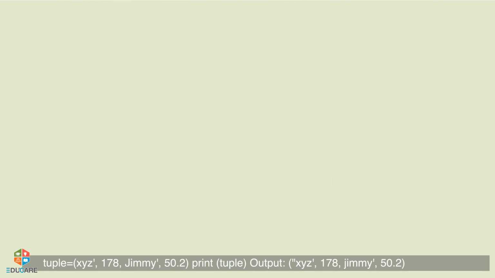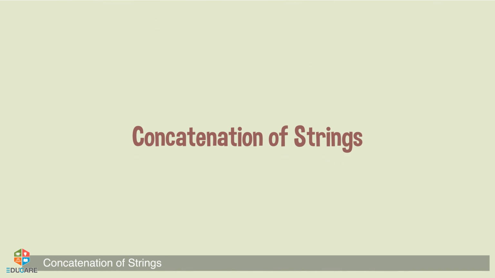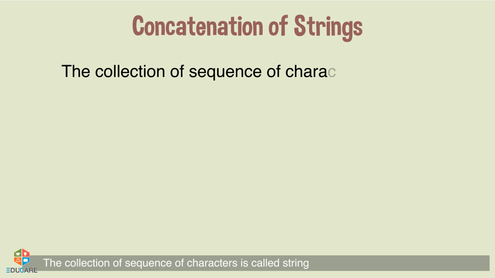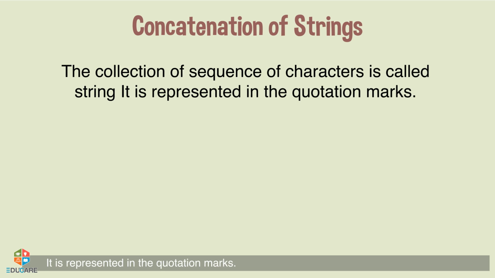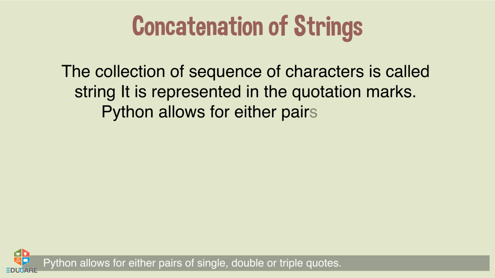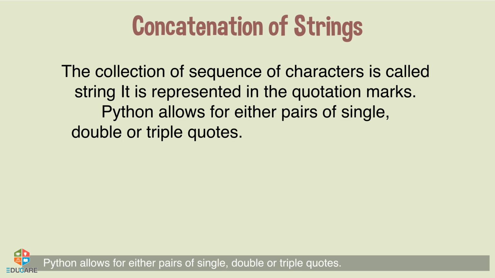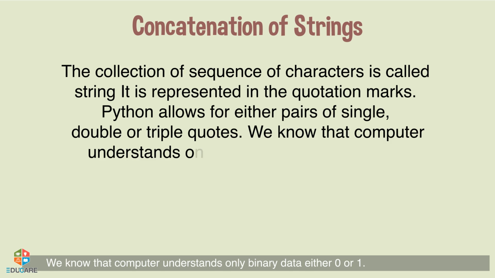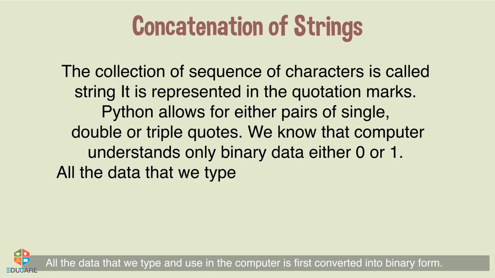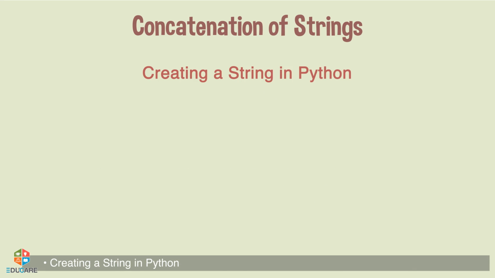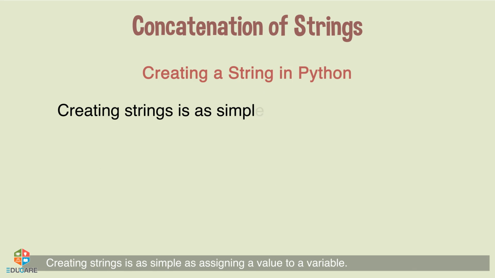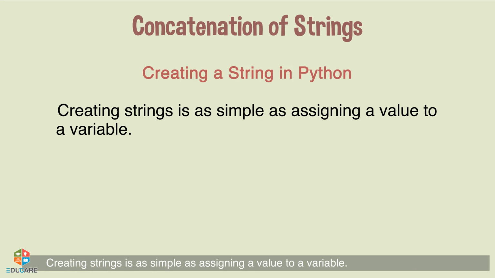Concatenation of strings. The collection or sequence of characters is called a string. It is represented in quotation marks. Python allows for either pairs of single, double, or triple quotes. We know that the computer understands only binary data, either 0 or 1. All the data that we type and use in the computer is first converted into binary form. Creating strings in Python is as simple as assigning a value to a variable.